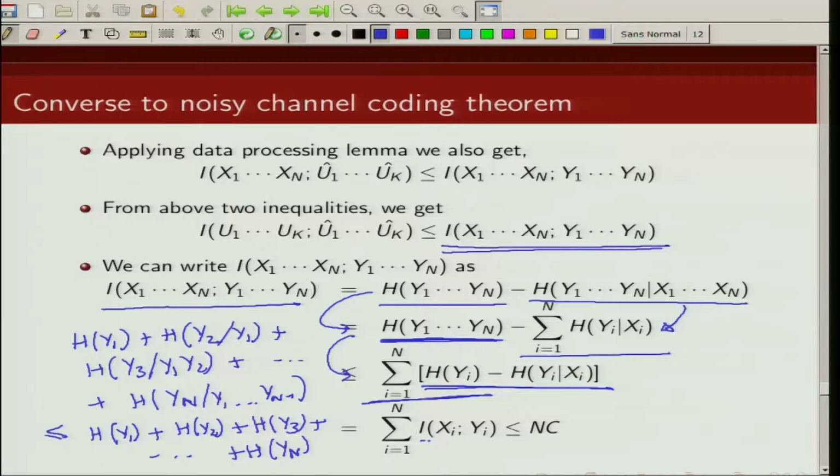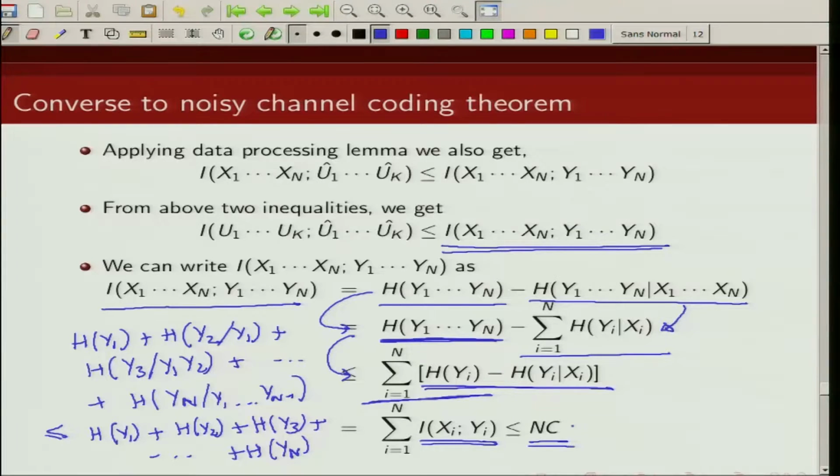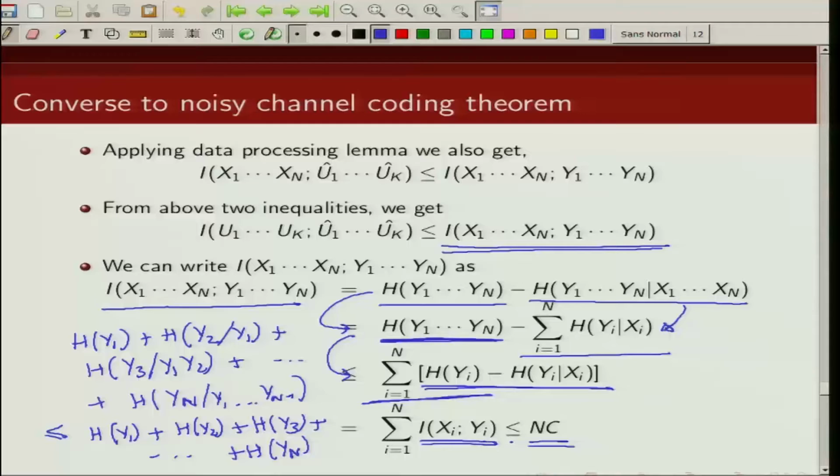So then I can write this as mutual information between xi and yi, and each such mutual information is less than channel capacity. So I can write that mutual information between x1, x2, x3, xn and y1, y2, y3, yn is less than or equal to n times C.